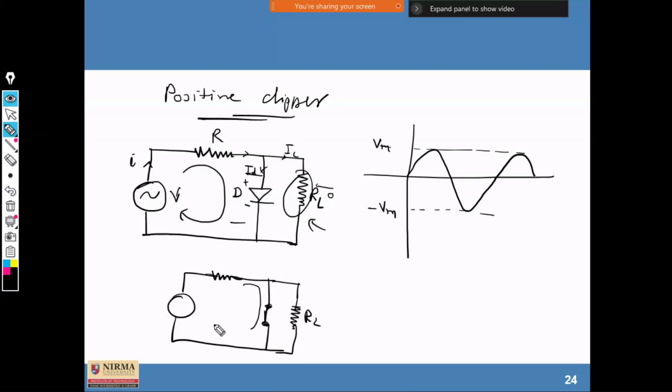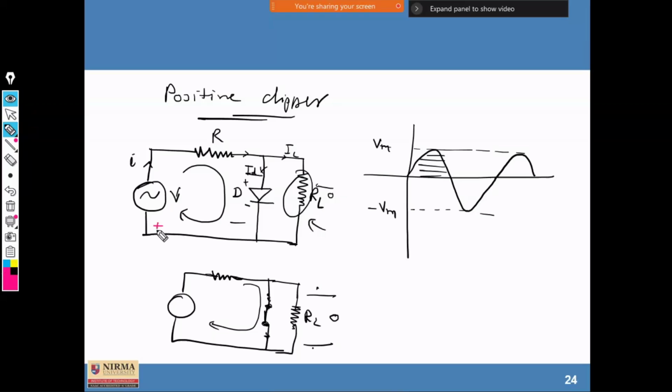The heavy current flows through it only, and the potential across these two terminals is 0 because of the short circuit. The potential at this point and at this point is equal, and hence the difference is 0. So if the diode is forward biased, the positive half cycle will be clipped here. And during the negative half cycle, what is going to happen?